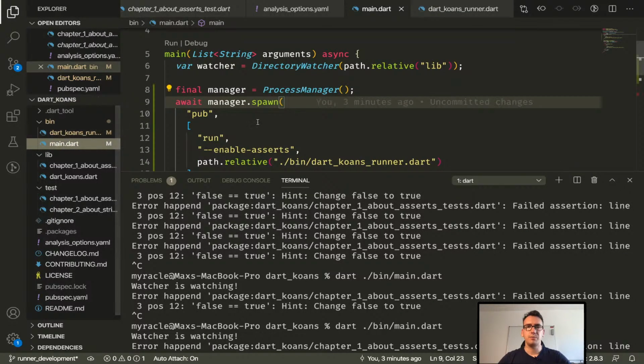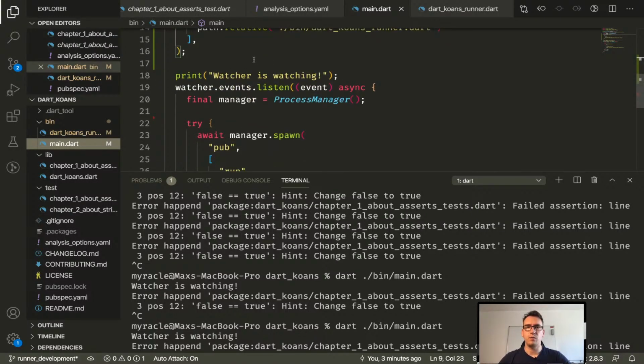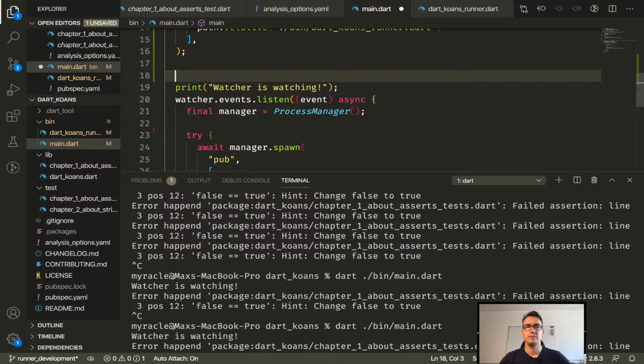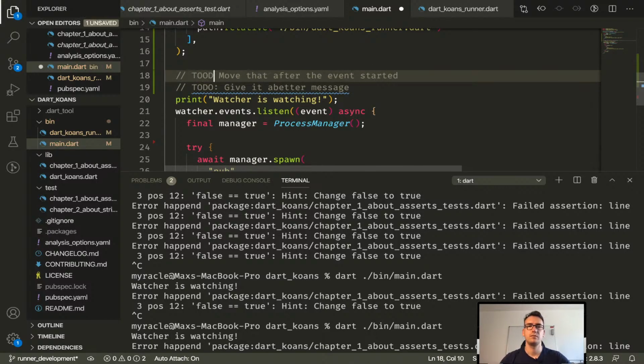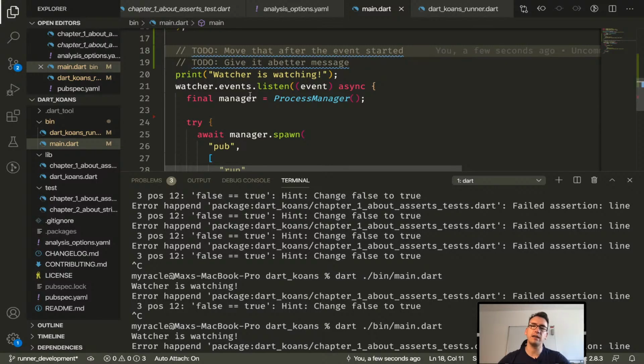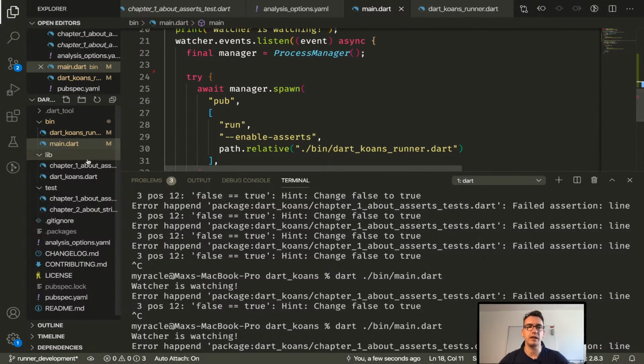Okay. So the next step would be the watches. So we have here the to-do. Move that after the event started. Give it a better message. So this is all stuff that I want to do before we release the runner actually into the master branch. So that's why I add all these to-dos, because at the end I try to remove all of them before we start with that.